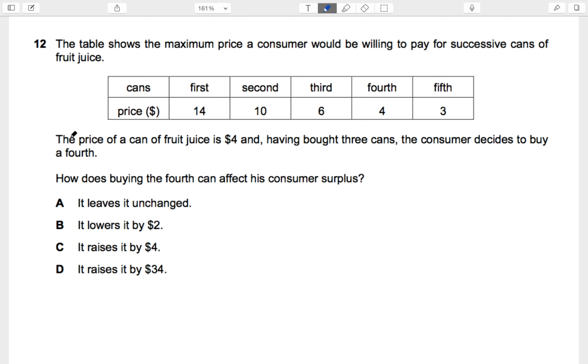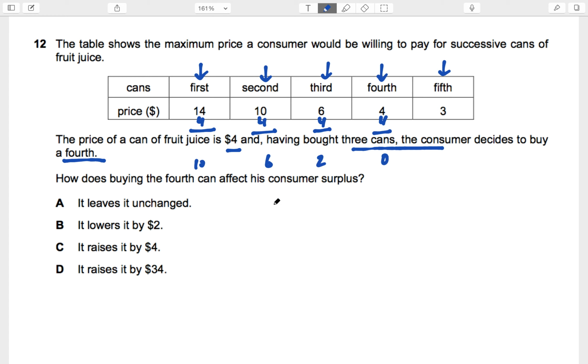It has two variations. Let me do this variation, and let me do another variation that also comes in different variants. This says the table shows the maximum price the consumer would be willing to pay for successive cans of fruit juice. The price of a can of fruit juice is $4, and having bought 3 cans, the consumer decides to buy a 4th. So first, this is the maximum price you're willing to pay, versus what you are actually paying, which is $4. If you buy the first can, how much consumer surplus do you get? 14 minus 4 is 10. 10 minus 4 is 6. 6 minus 4 is 2. And 4 minus 4 is 0.